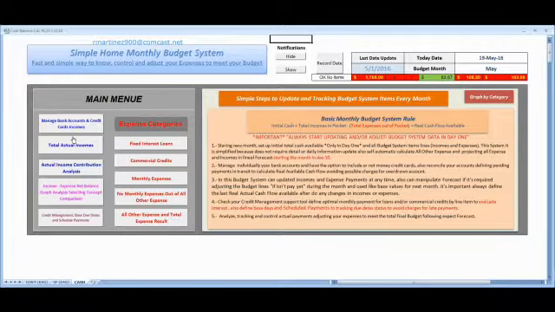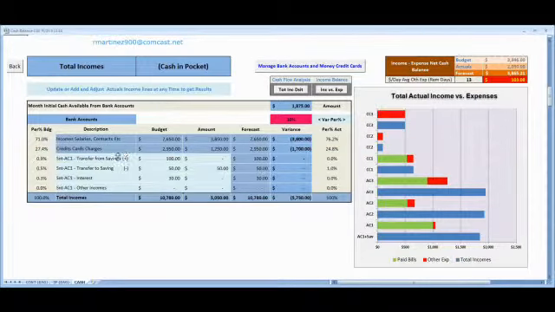Here, let's continue with total actual incomes. This is the consolidated total of your incomes that the system provides for you, and here you can include money from your savings as income, or take money from your income and put it in your savings, other incomes, and interest from your bank savings.